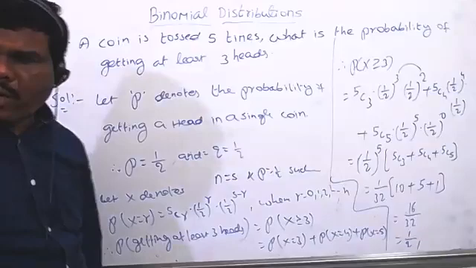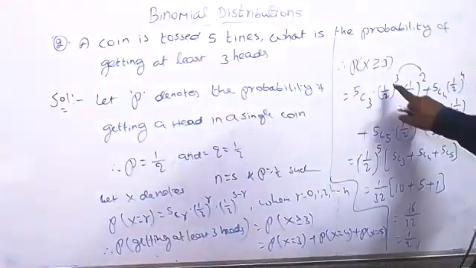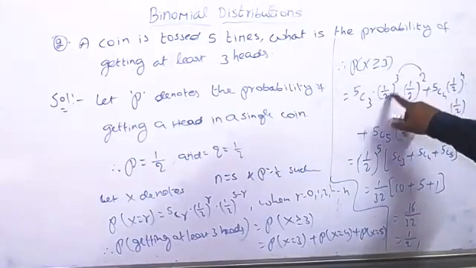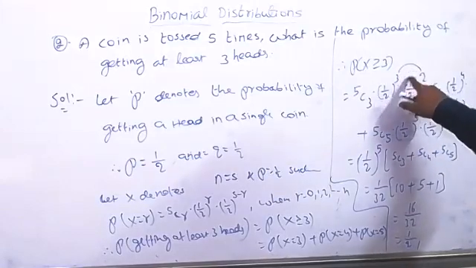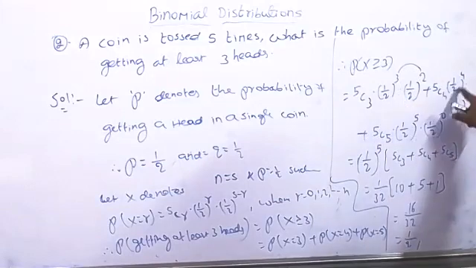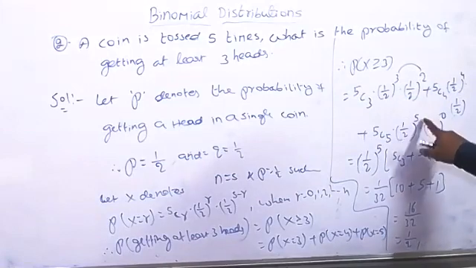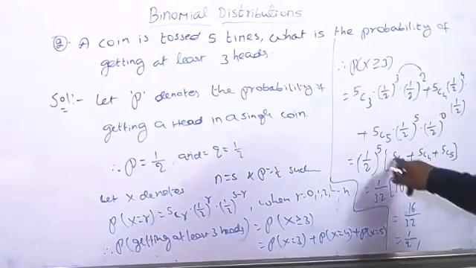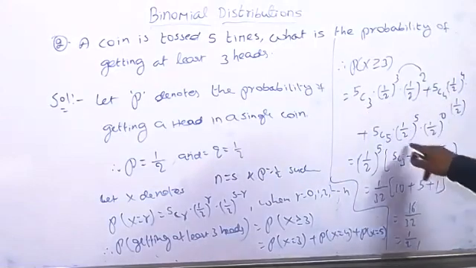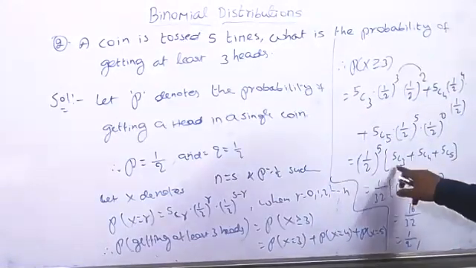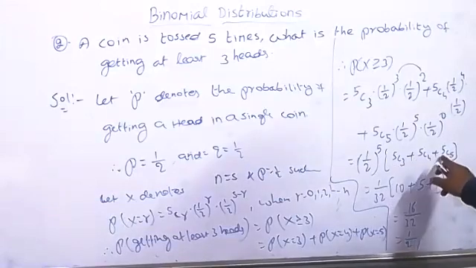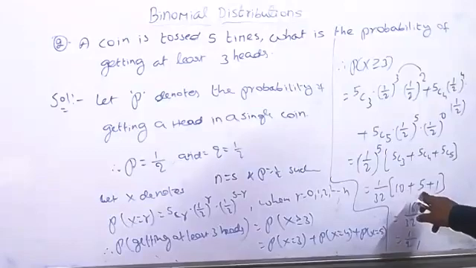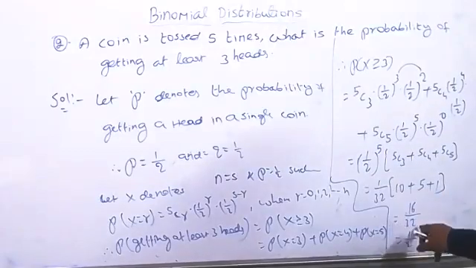Right. Now in this case, suppose we take (1/2)^3 into (1/2)^2. a^m into a^n equals a^(m+n). So 3 plus 2 equals 5. Similarly, (1/2)^4 into (1/2)^1 is clearly (1/2)^5. And (1/2)^5 into (1/2)^0 equals (1/2)^5 only. So directly I am taking (1/2)^5 common. So what about the remaining 5C3 plus 5C4 plus 5C5? Now simplify the values. 5C3 equals 10, 5C4 equals 5 and 5C5 equals 1. So 10 plus 5, 15, plus 1 equals 16. So 16 by 32 equals 1 by 2.